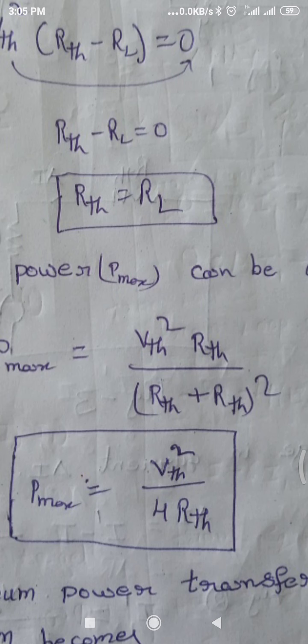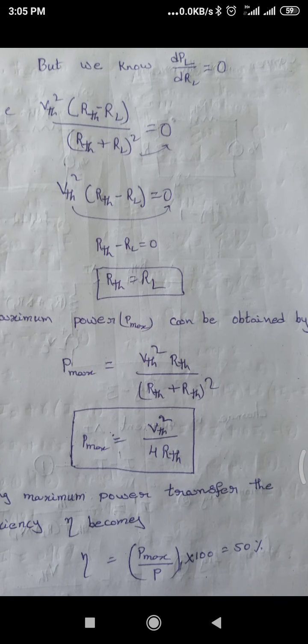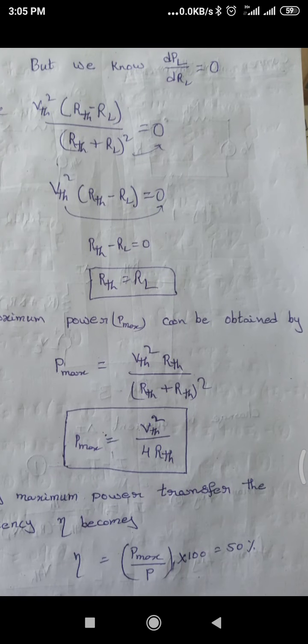After that, what is the efficiency of the maximum power transfer theorem? This is very important for competitive exams, and at the same time for online exams. So the efficiency of this maximum power transfer theorem is 50%. 50% is the efficiency of the maximum power transfer theorem. So this is about the maximum power transfer theorem.